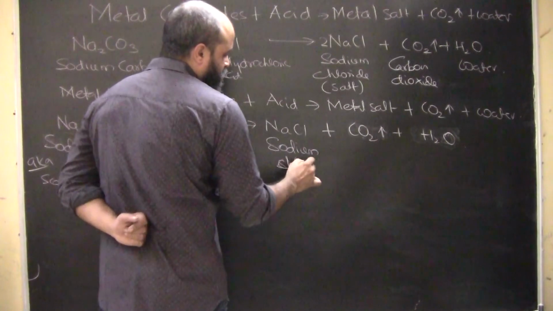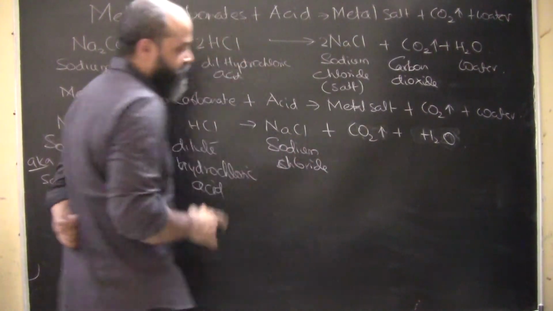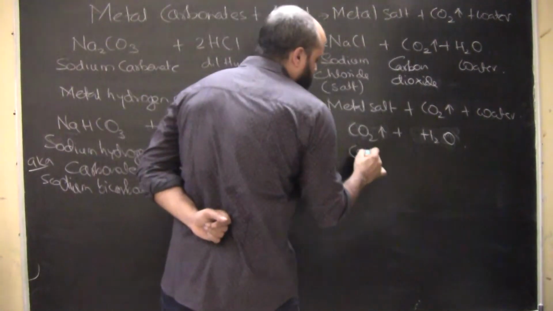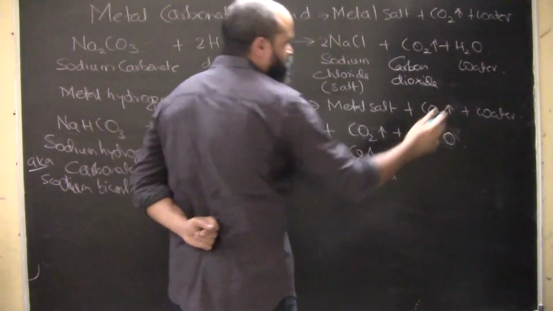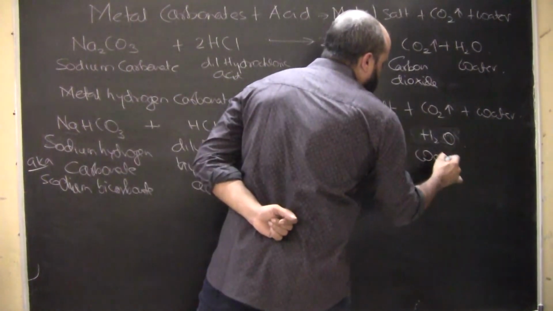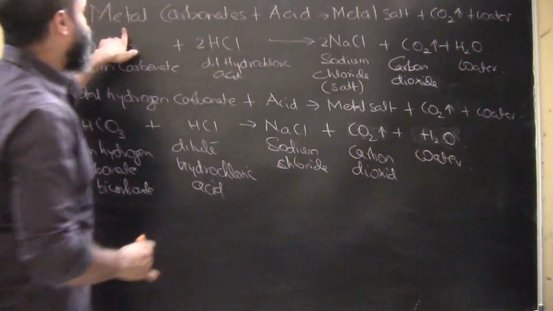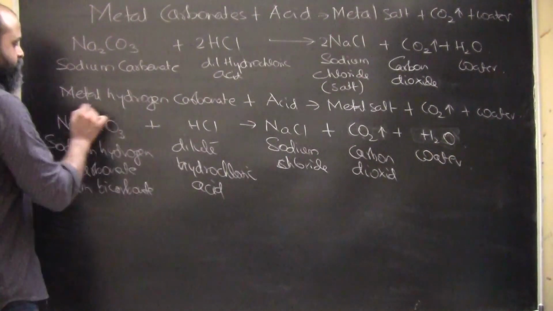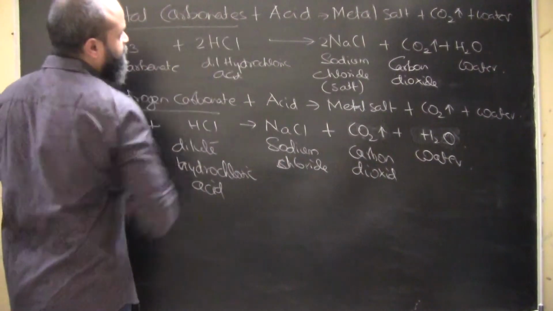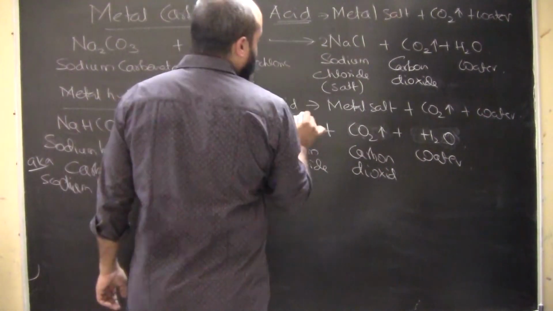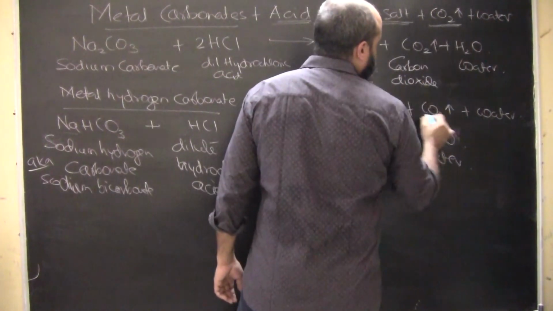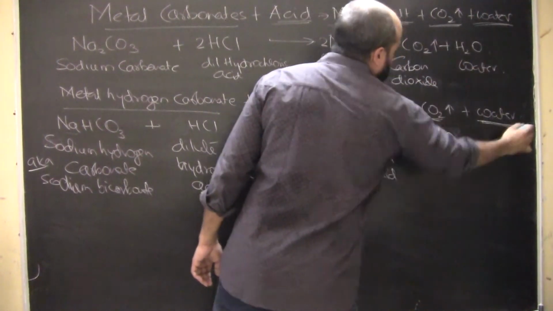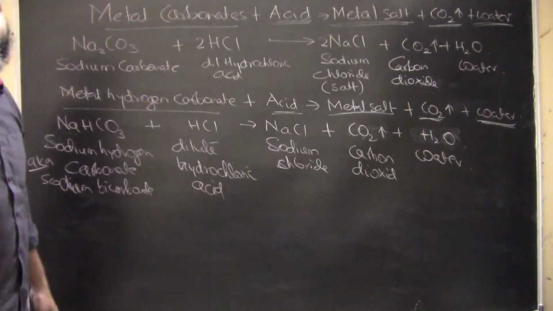We get carbon dioxide in the form of gas plus H2O, that is water. So whether you treat a metal carbonate or a metal hydrogen carbonate with acid, you are going to get a metal salt, carbon dioxide, and water as well.